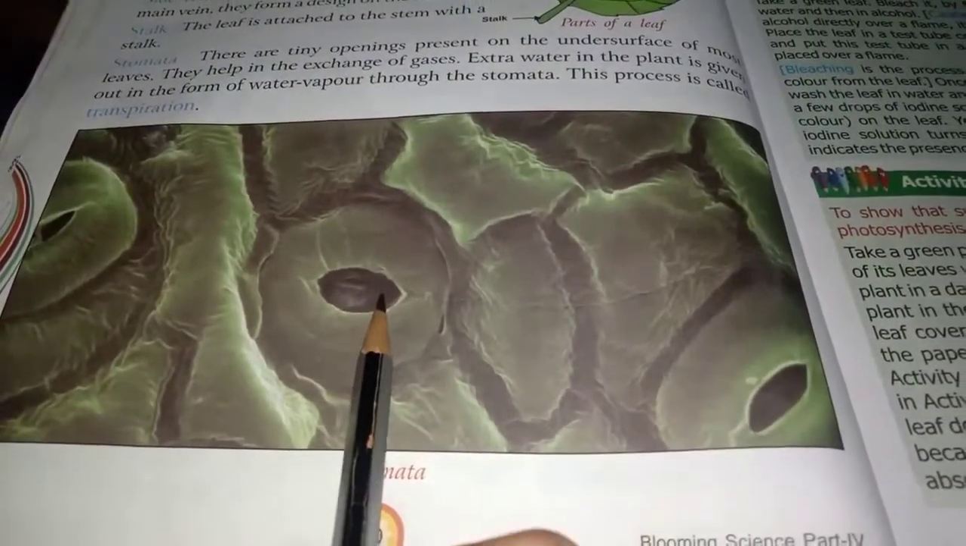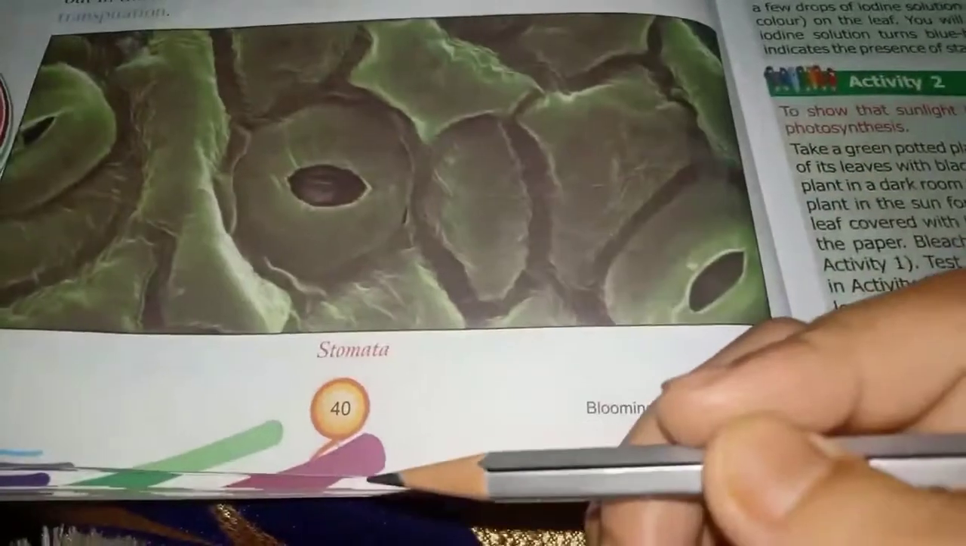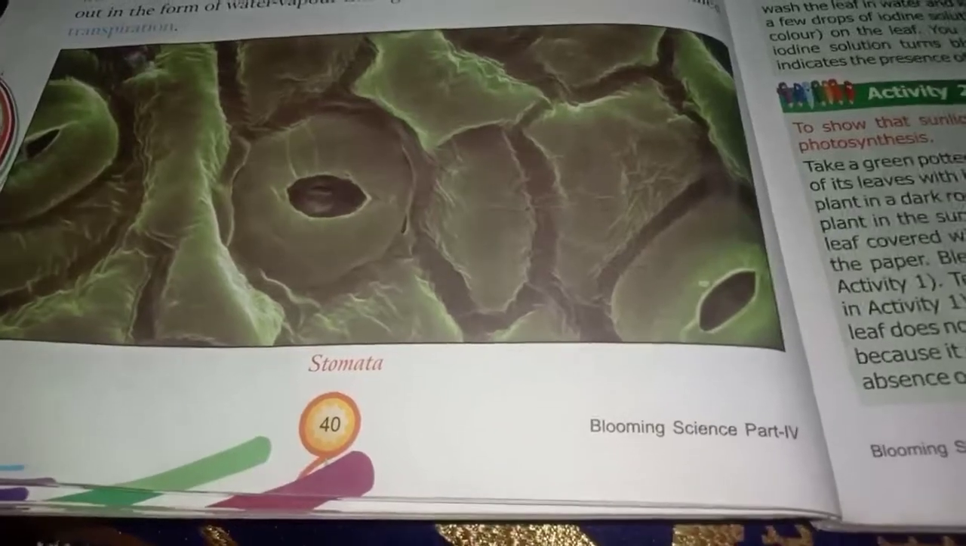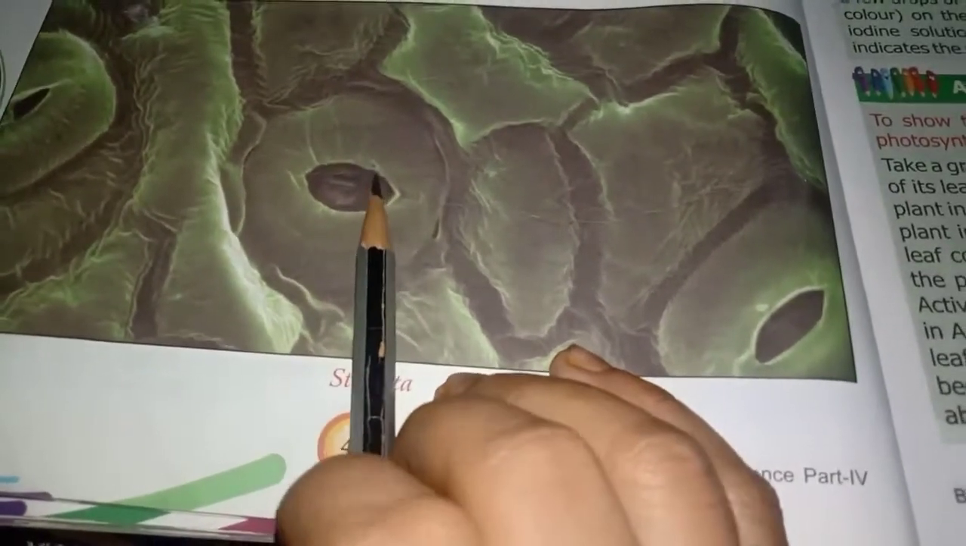Through this small opening, gas goes inside the leaf and also comes out of the leaf. Which gas will go inside? Carbon dioxide gas. And which gas will come outside? Oxygen gas. Also, if there is lots of water in the plant, that water will come out of the leaves through this small opening in the form of water vapor. That process of release of water in the form of vapor is known as transpiration.